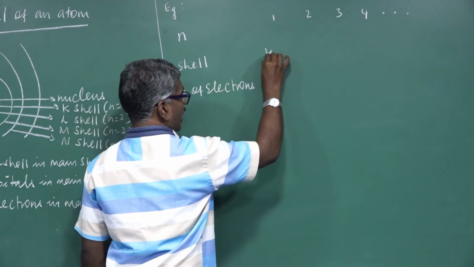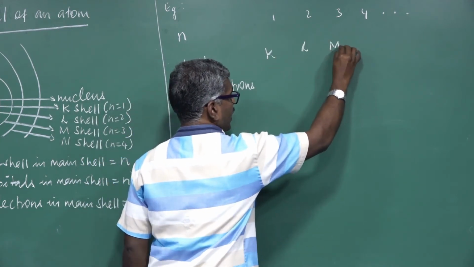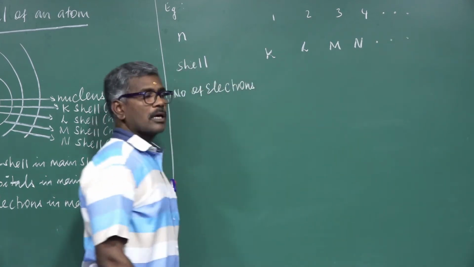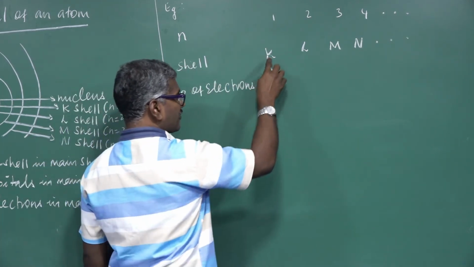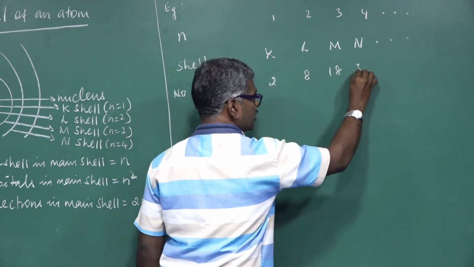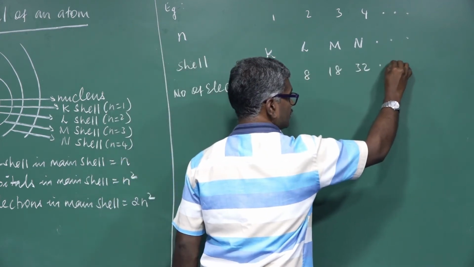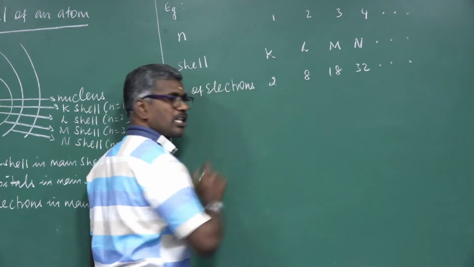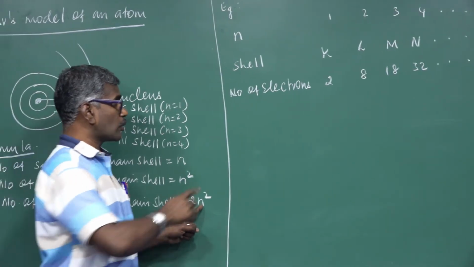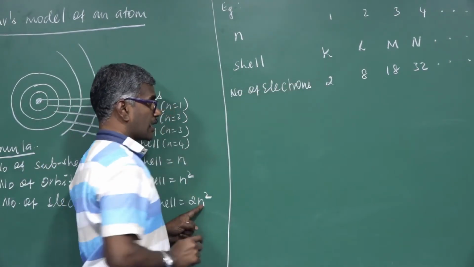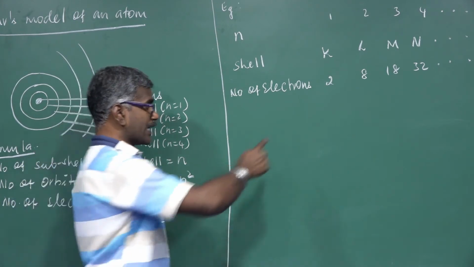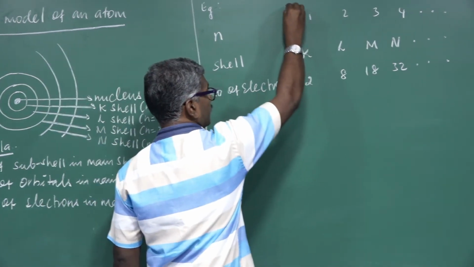Cell K, L, M, N, etc. Number of electrons in the first cell is 2 electrons, then 8 electrons, 18 electrons, 32 electrons. All these values are obtained from this formula. For example, n equal to 1 gives 2 electrons. n equal to 2: 2 squared is 4, 4 into 2, 8 electrons, like that for the remaining.